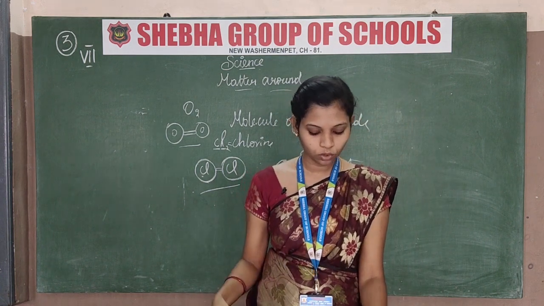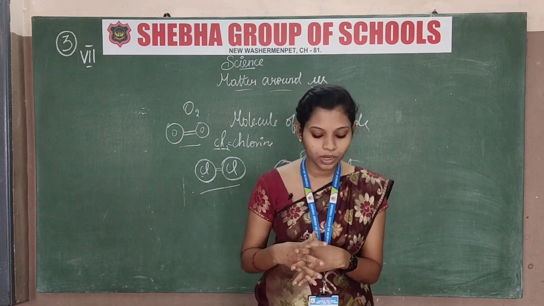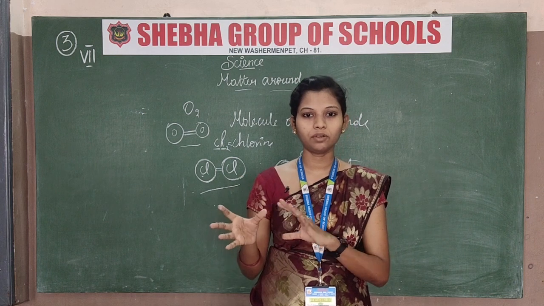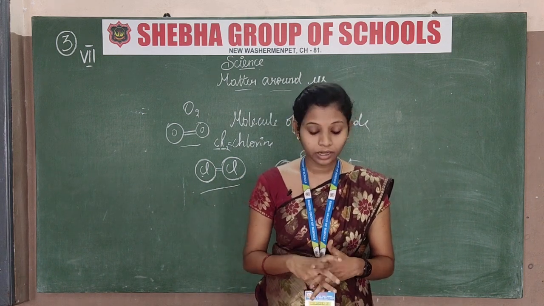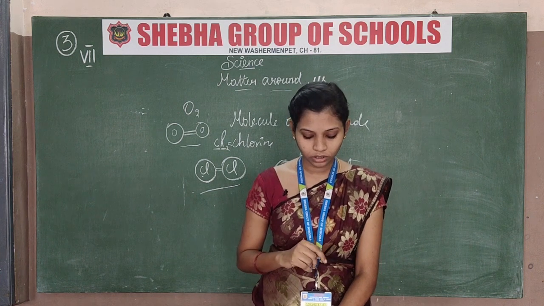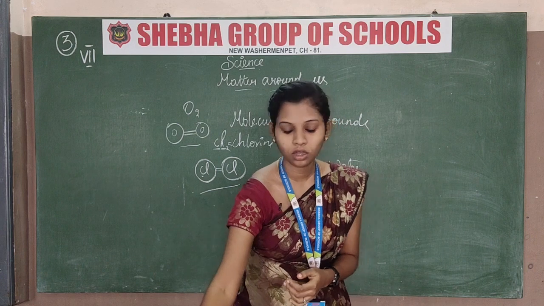And then we move to elements. What is an element? Matter in its simplest form. When matter has its simplest form, that is an element. There are types of elements. What are they? Metal and non-metal. There are two types.